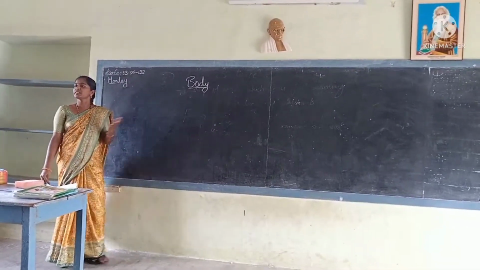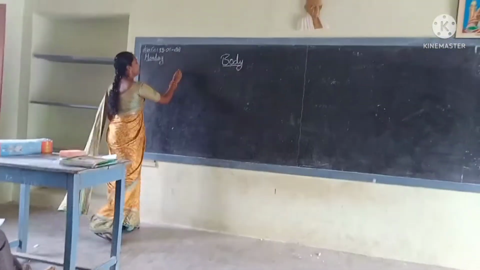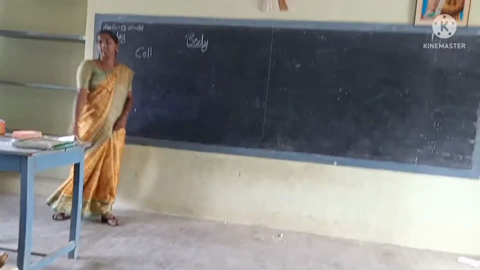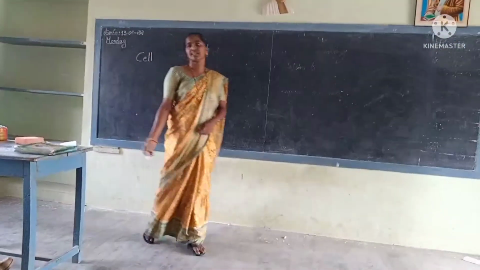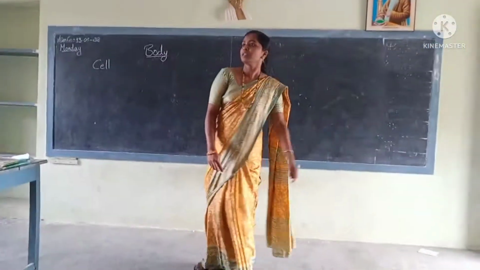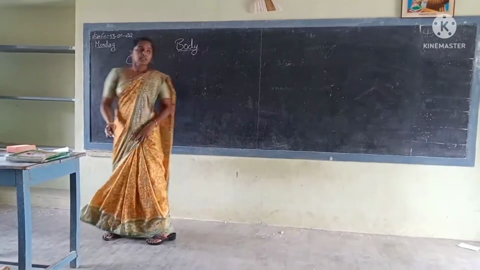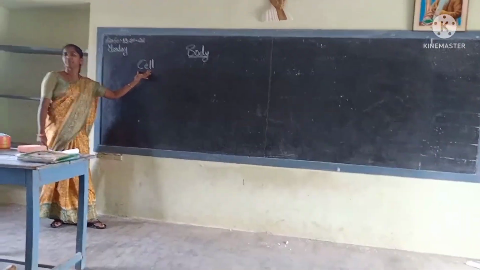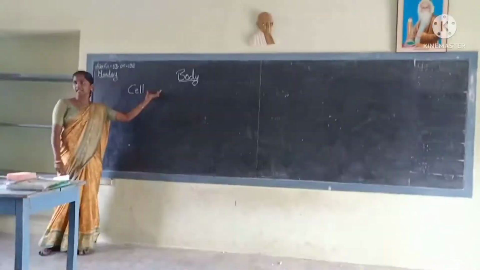Our human body is made up of different types of cells. Not only one cell makes our body; trillions of cells make our body. So this cell is the fundamental, functional and basic unit of an organism.